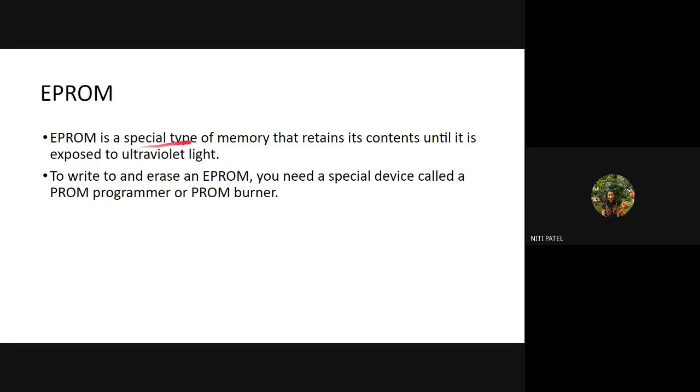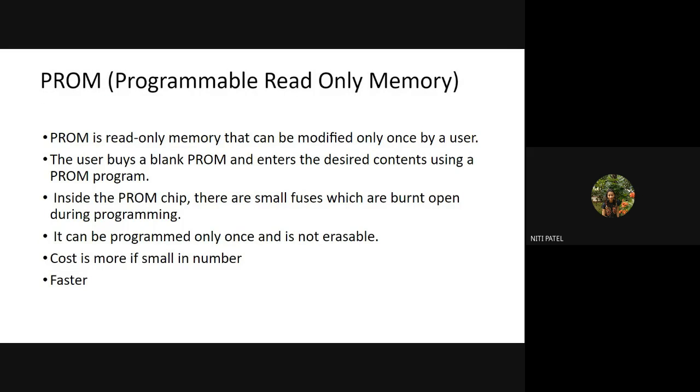So this is also a type of ROM that retains its content until it is exposed to UV light. So now what I have to do is, my ROM will already have contents in it. EPROM means I want to erase and rewrite them again. Okay, because what we are learning is the types of ROM which can be erased and rewritten.